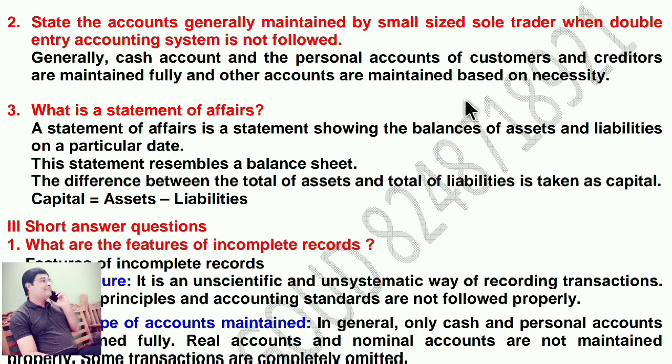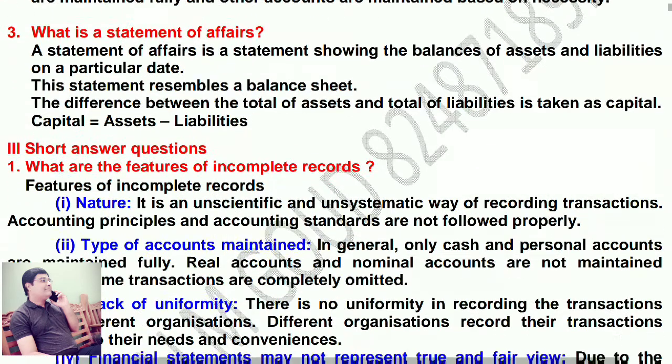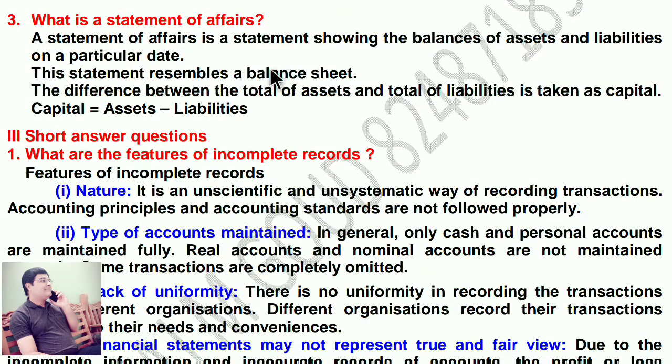Generally, cash account and the personal account of customers and creditors are maintained fully, and other accounts are maintained based on necessity. Third very short answer, what is statement of affairs? A statement of affairs is a statement showing the balance of assets and liabilities on a particular date. The statement resembles a balance sheet. The difference between the total of assets and total of liabilities is taken as capital. The formula of capital is capital equal to assets minus liabilities.